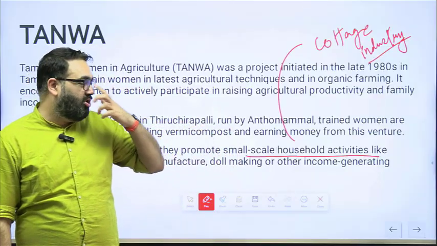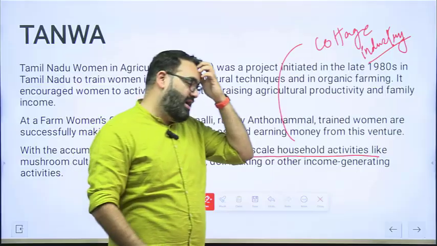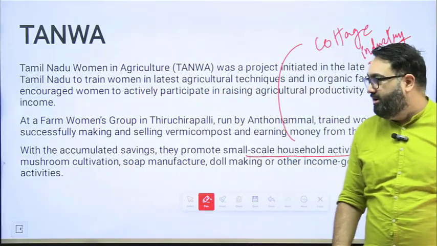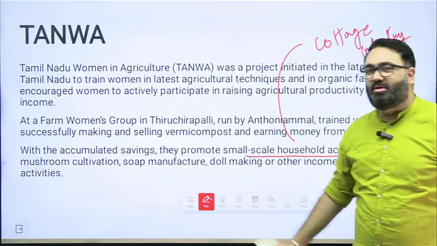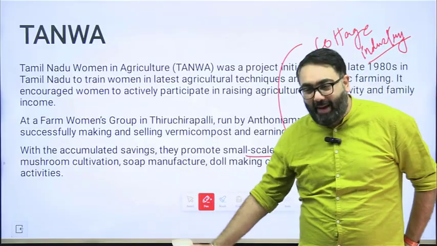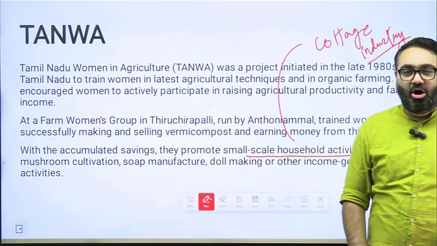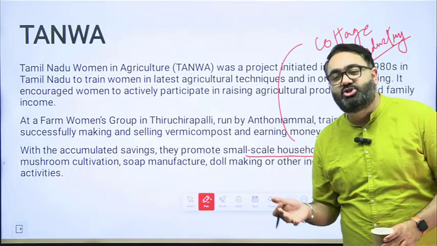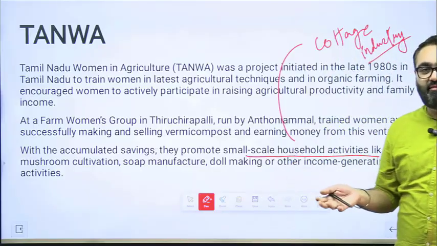Cottage industry includes all these things: mushroom activities, household stuff that you can manufacture in house, doll making, etc., small soap manufacturing, candle making, paper bag making, all of that. All this is also part of it to provide an alternate earning opportunity, for example, for the women.